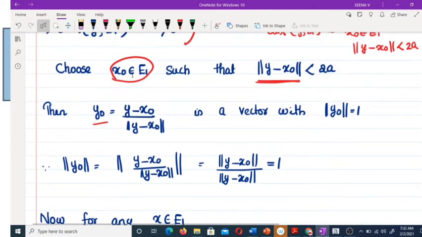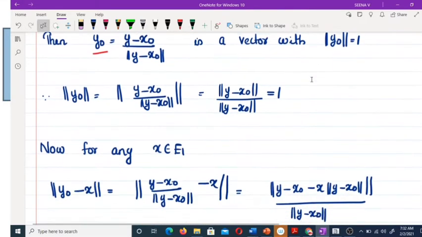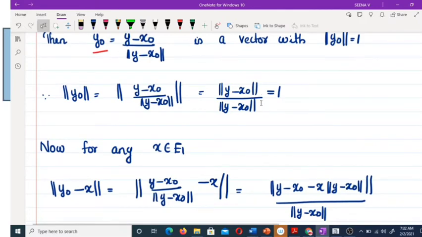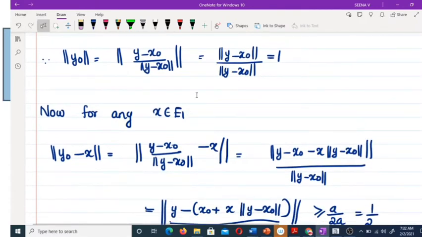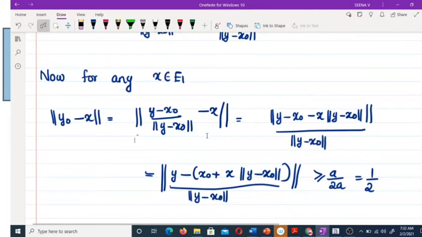So if you choose some x naught belongs to E1 with this condition, then we get norm of y naught is equal to 1. Therefore, for any x belongs to E1, norm of y naught minus x is equal to norm of this one, and multiplying this with norm of y minus x naught, we get y minus x naught minus x into norm of y minus x naught, divided by norm of y minus x naught.